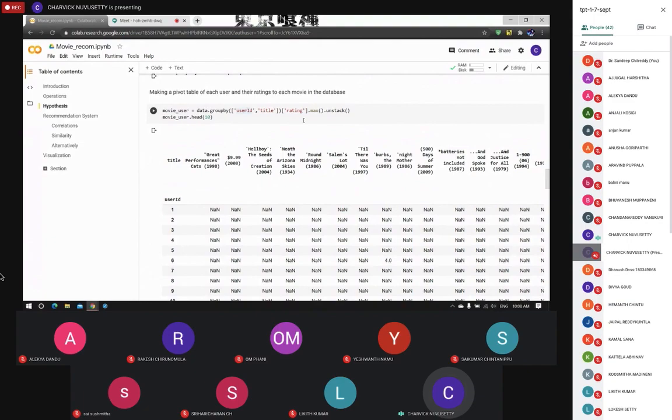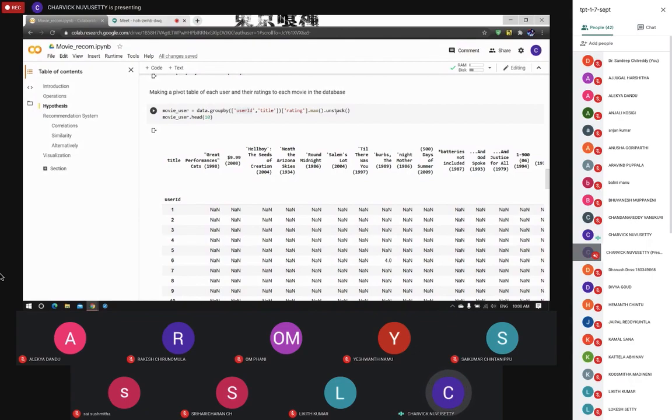Let us say, user one, for example, has left a rating of 3 for the movie Great Performance Cats, and then later comes and leaves the same movie a rating of 5. So we are only considering the highest rating. In this case, user one has left a highest rating of 5, and we are using the dot unstack function to